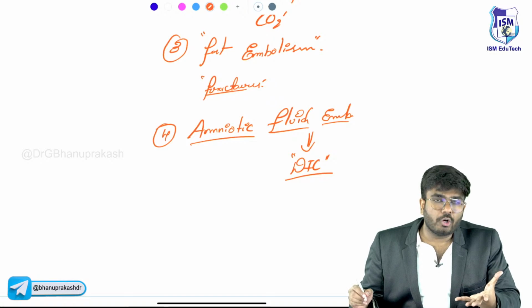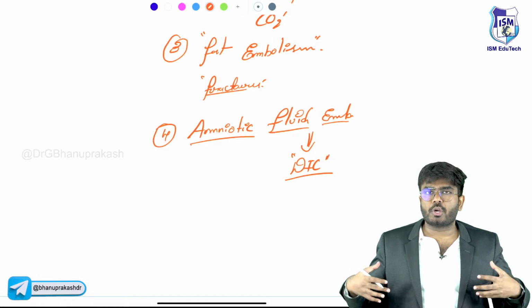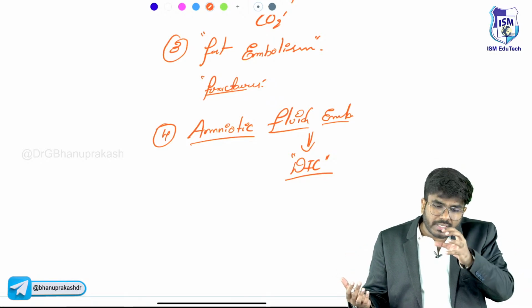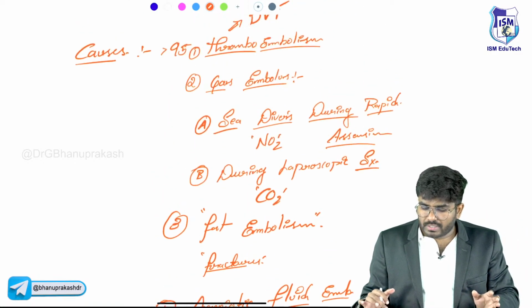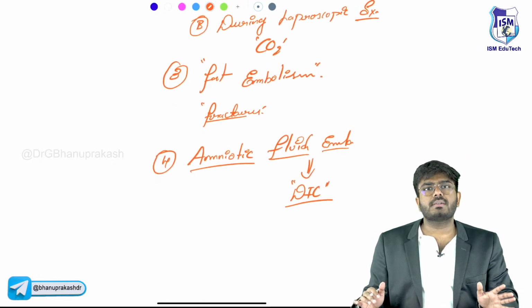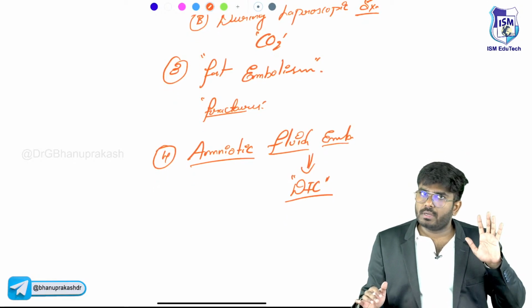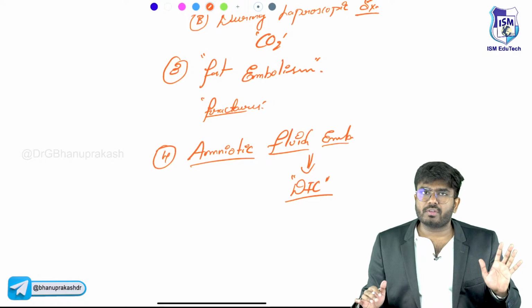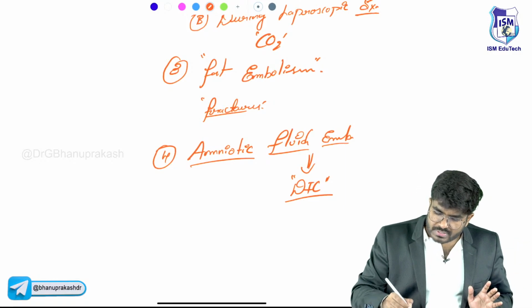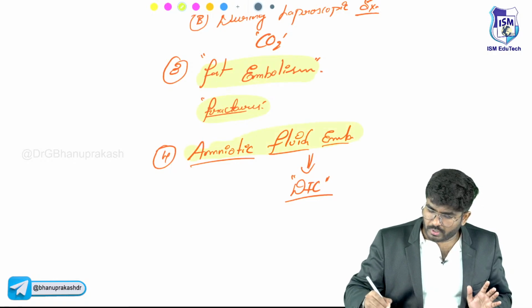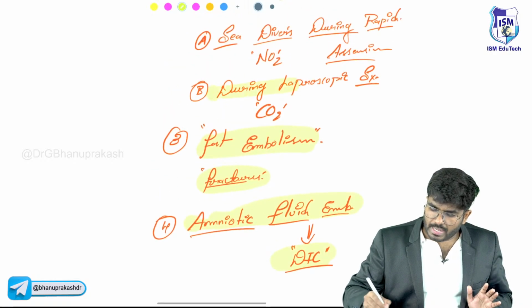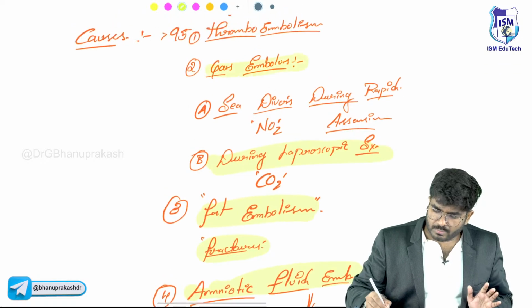So consumptive coagulopathy, the platelets are getting consumed, the clotting factors are getting consumed. So here the amniotic fluid is acting like an embolus. So there are different types of embolism: thromboembolism, gas embolism, fat embolism, amniotic fluid embolism. Most of the time in exams they will ask you fractures, fat embolism. Amniotic fluid embolism can lead to DIC. Laparoscopic surgery can cause gas embolism.